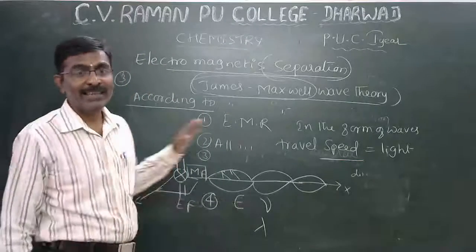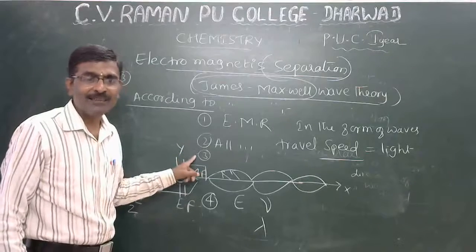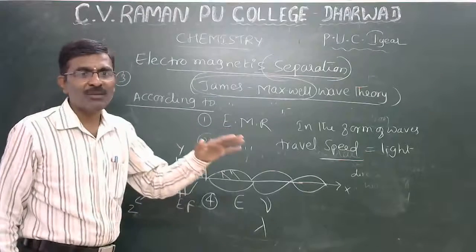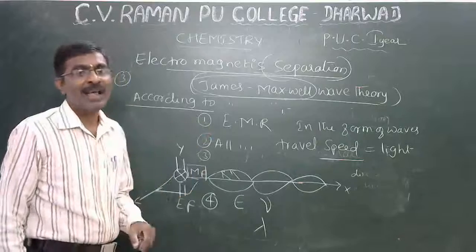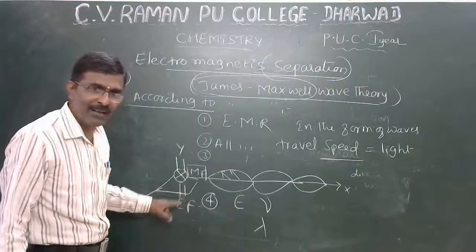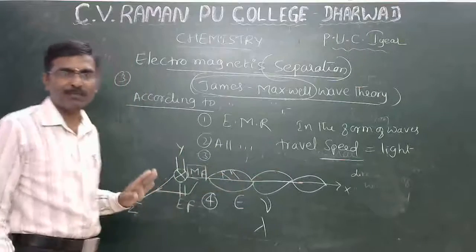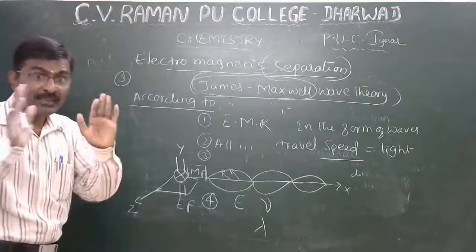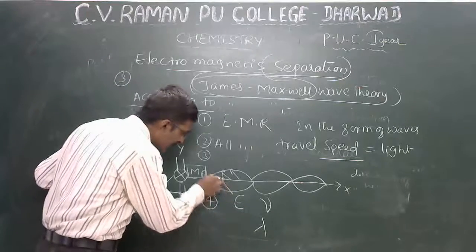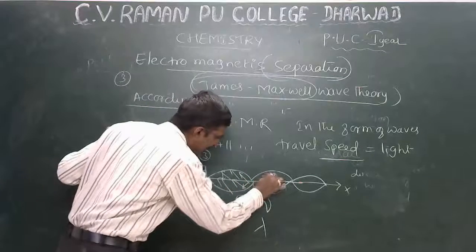You have to write: all electromagnetic radiation is formed of waves, with an electric field and a magnetic field acting perpendicular to the direction. This is the main concept.